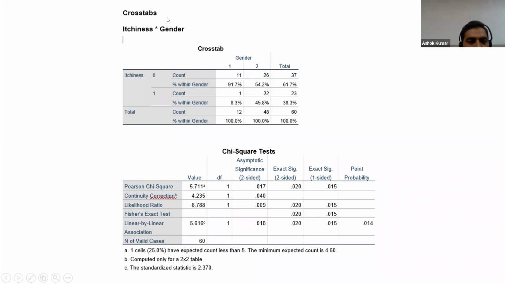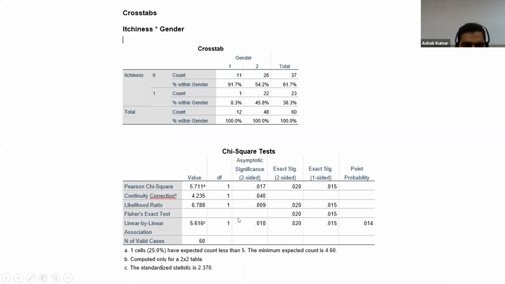And this is gender. Gender 1 and 2. So 1 is like male or female. And we see if there is any association according to male and female, if female has more itching or not, we have to see. So whenever we do this cross tab or chi-square test, please see this table first. 12 in male, 48 in female. Okay, my data is all right. Total 60 patients, very good.